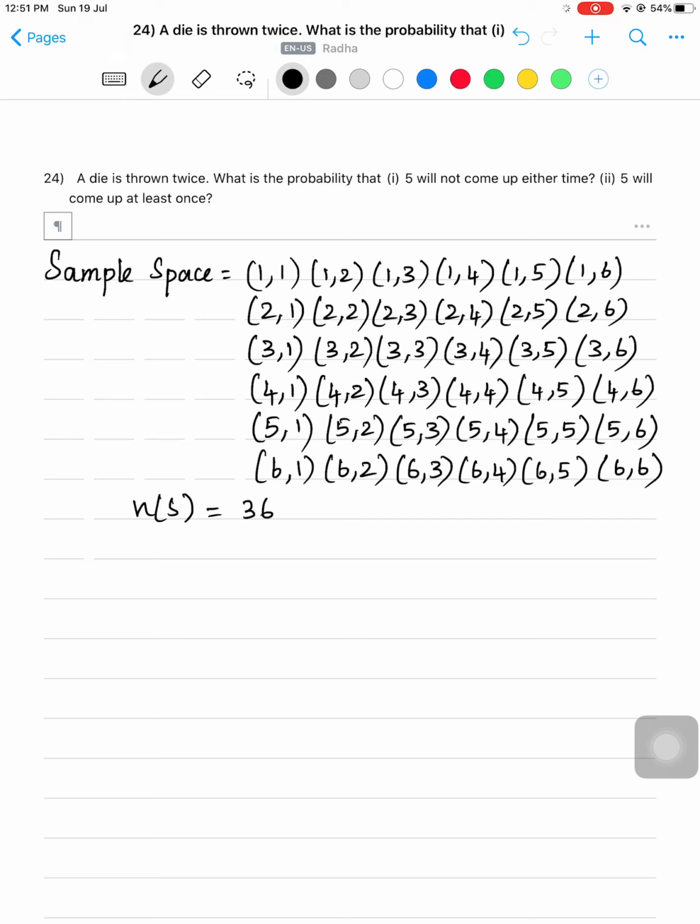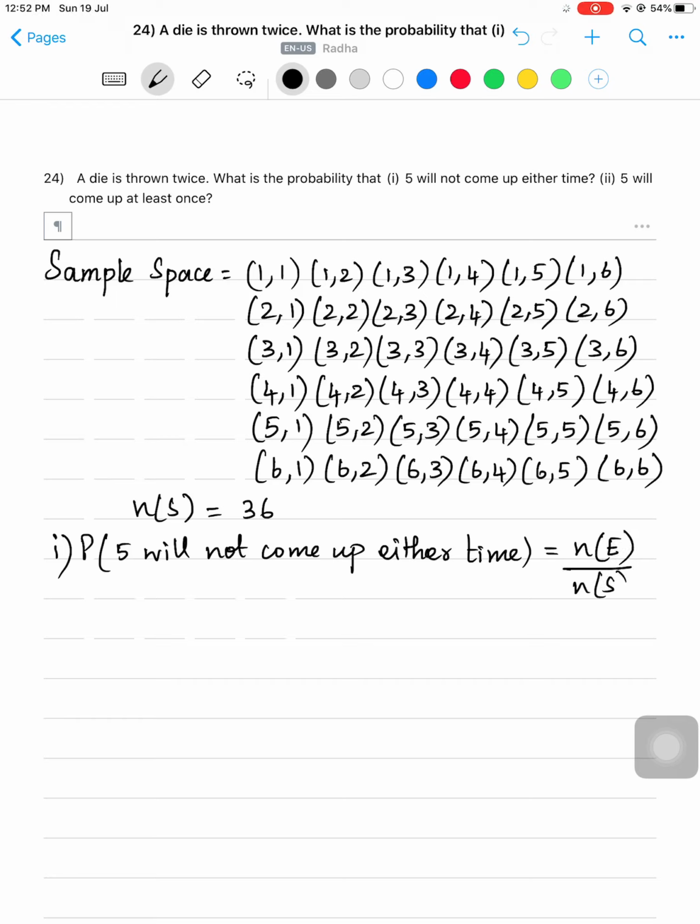Now what is the question? What is the probability that 5 will not come up either time? You know what is the formula for finding the probability? N of E by N of S. So what is N of S here? 36. What is N of E? 5 will not come up either time. That means 5 should not come at all.